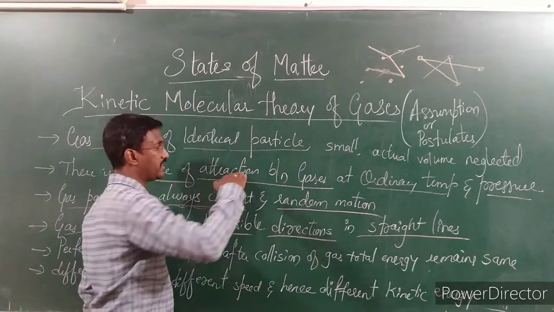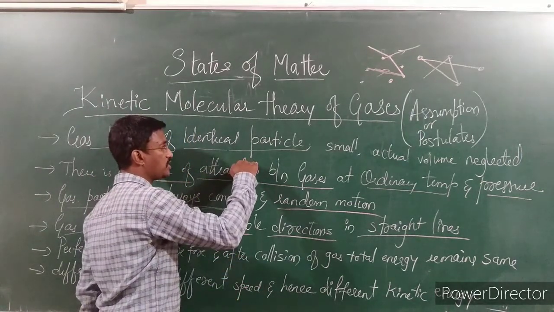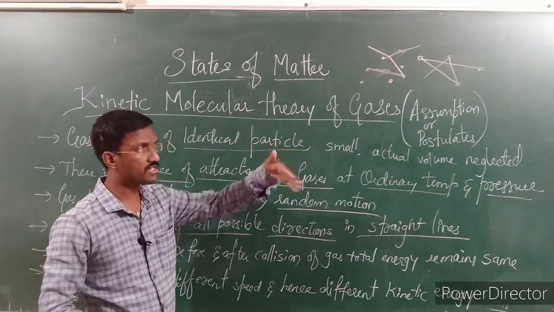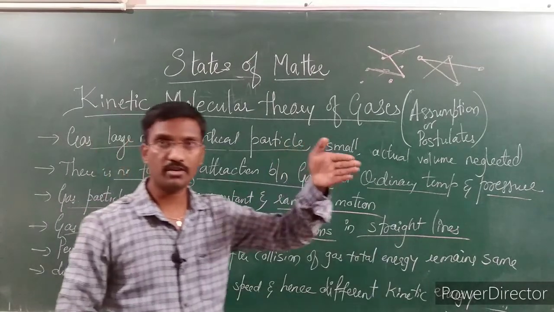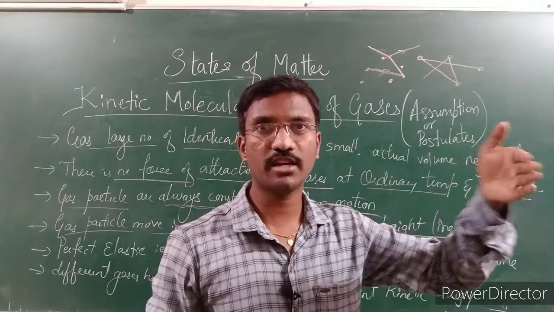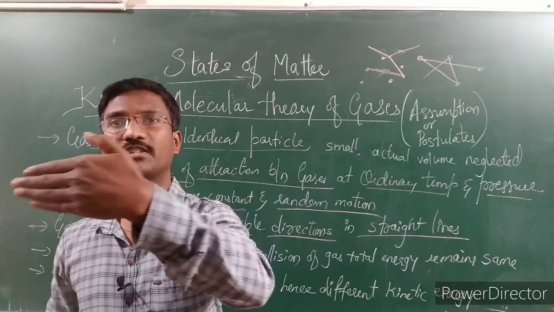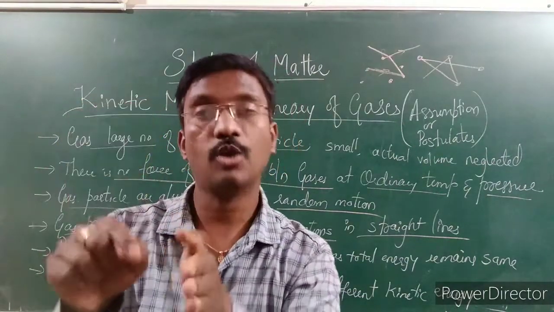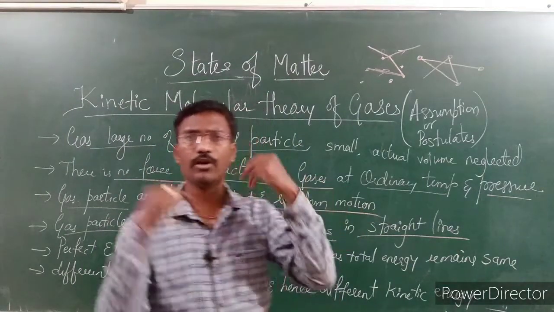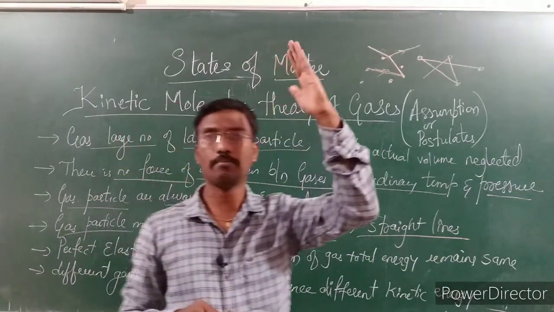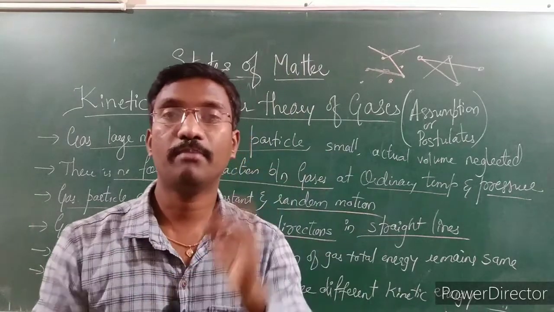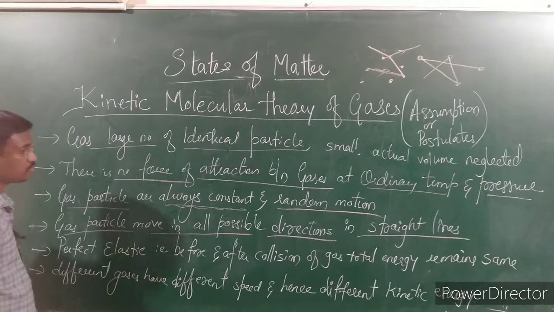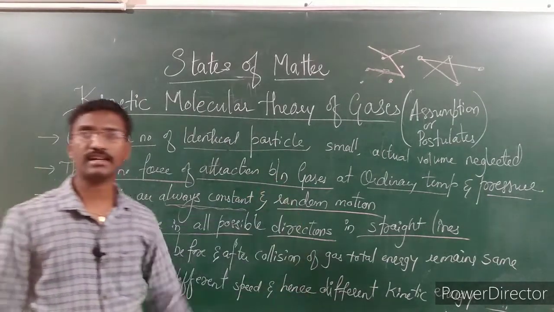If it is moving along this path and it touches something, the direction of the path changes. If it is moved here, it will not move in a random motion, but in a straight way. If it is touched here, it will come here. Similarly, if it is touched here, it will move here. So the movement of a particle is always in a straight line. It can move in any direction, up, down, or at any angle, but always in a straight line only. So particles move in any possible direction, but compulsorily in a straight line.